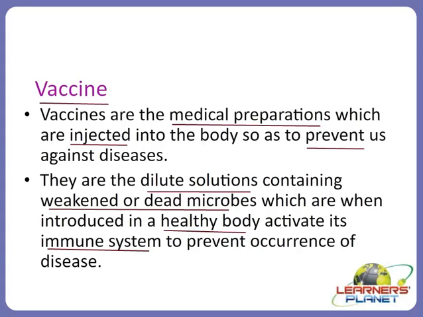Now imagine this: when the vaccine is injected in the body, a dead organism was actually injected, so it cannot cause the disease. Rather, it has activated our immune system. So these vaccines are dilute solutions of weakened or dead microorganisms which can activate a healthy body to fight against the organism.